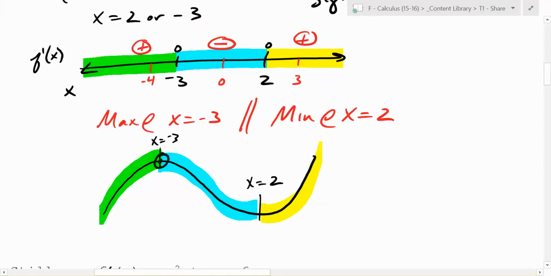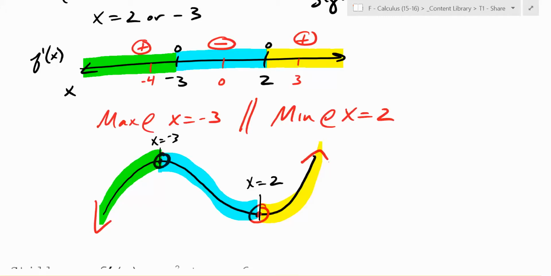This is the top of a mountain. This is the bottom of a valley, right? But here's the thing. This graph continues here. Are they absolute maximums? No. Why aren't they absolute maximums? Well, where's the absolute maximum? Infinity. It's way up here, right? But in this neighborhood, is this a maximum? Yeah. In this neighborhood, is this a minimum?